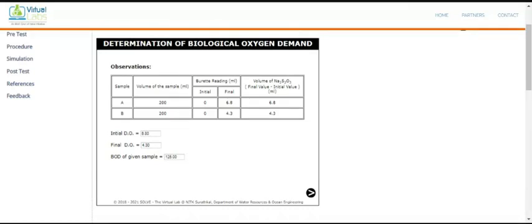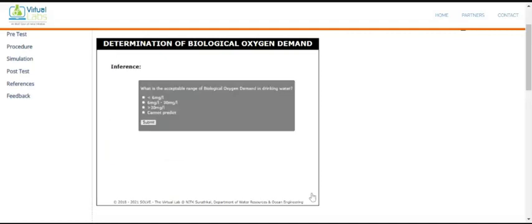So this much is the BOD present in the given sample. And once you click here, your experiment is over. You got these values. So here is the answer.